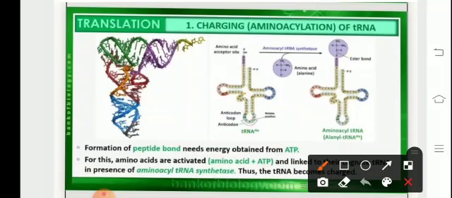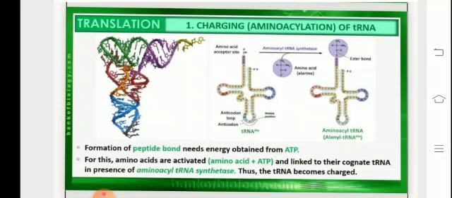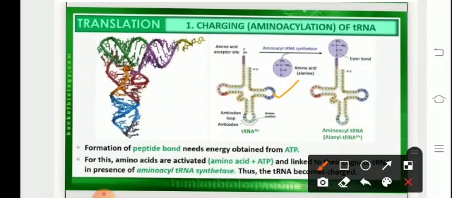The small protrusion is referred to as the variable arm. It is also called the extra or optional arm. It occurs only in some tRNA, and it may be small, containing just 2 to 3 nucleotides. The other arms present are the dihydrouridine arm, also referred to as the DHU arm, and the one close to the 3' end, the TΨC arm, where Ψ stands for a modified nucleotide called pseudouridine.